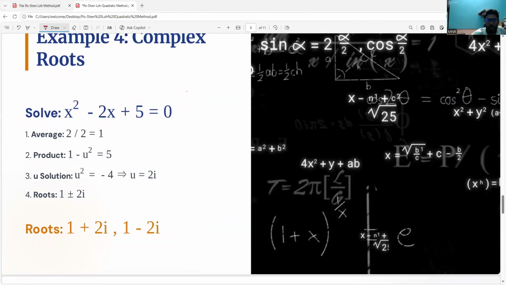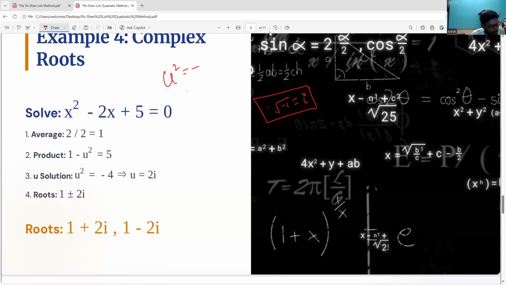Right. Now go with the complex roots. Of course, it is imaginary roots. I already told you the condition. If you get u square equals minus. Okay. Now science teachers, math teachers already know that. Science teachers, please remember, root over minus 1 value is i. For the proof, the true intention behind it, derivations and all, if you need, please kindly approach your math teachers. They will give you a proper explanation. Root over minus 1 value is i. Root over 1 value is 1 only. So plus or minus 1, of course, I am taking as 1. So root over minus 1 value is i. That is only the imaginary root. If you get u square value as minus, it is indicating imaginary roots. That's all.